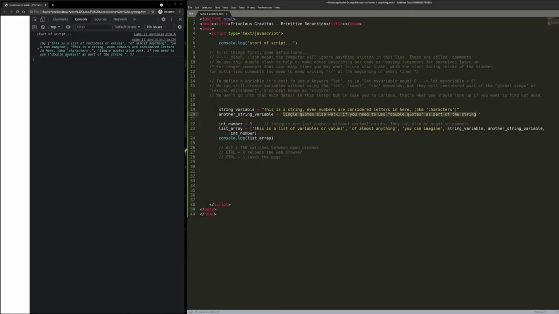Okay, so in making a list, when you console log it, you get this nice little drop-down thing here, and every time you use a list, you get an index for the values based on the order that they've been entered into your list, and this is what makes them super handy. I'm going to use the terms interchangeably, list and array, but just know that they mean the same thing. And we'll get into how these are used at some point in this video as well. But the objective of this tutorial is going to be to avoid using it and use primitive recursion instead.